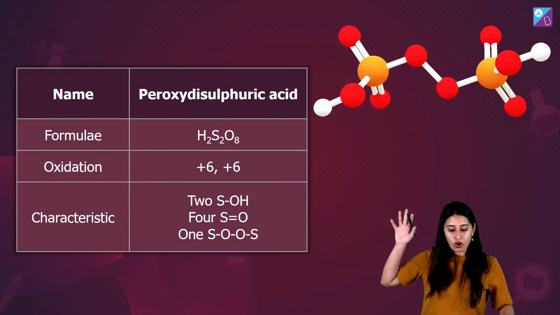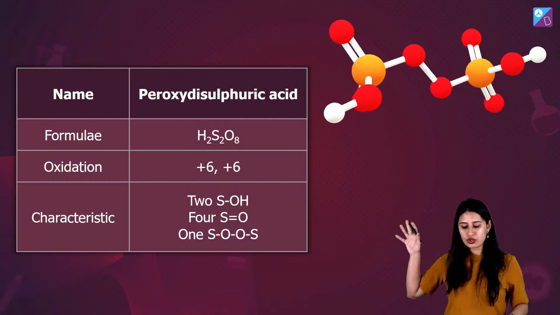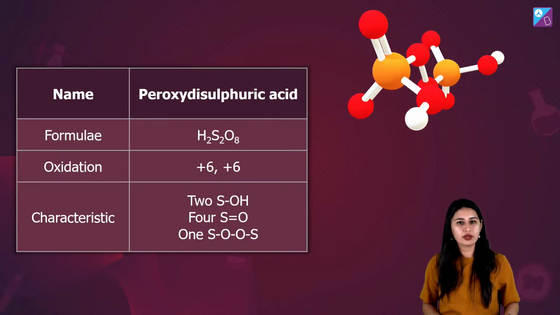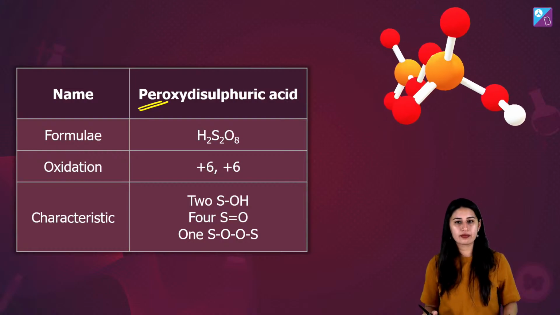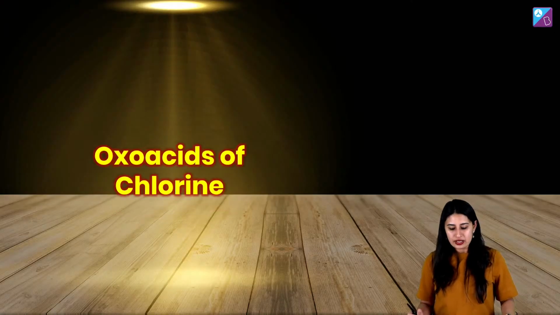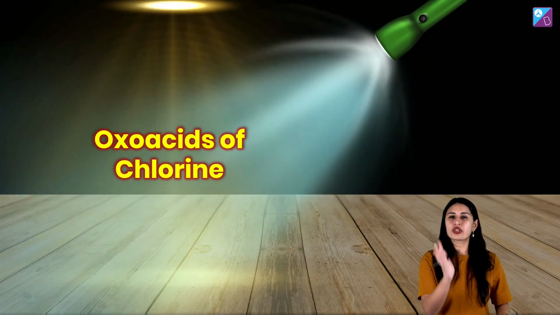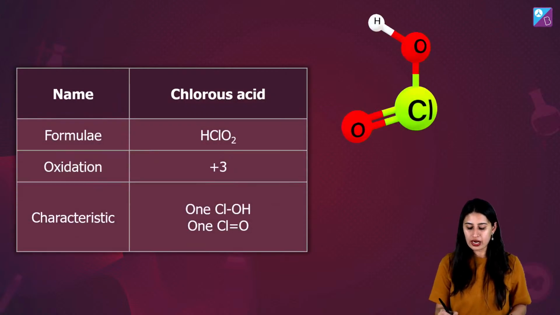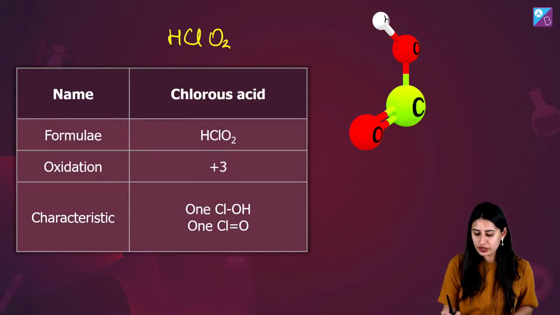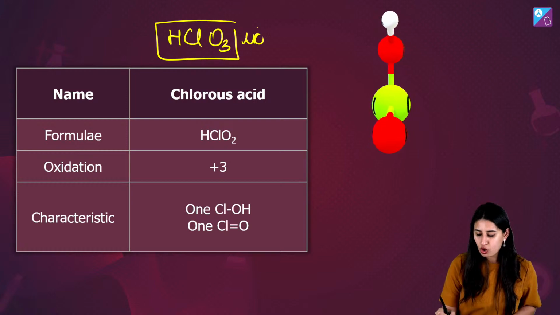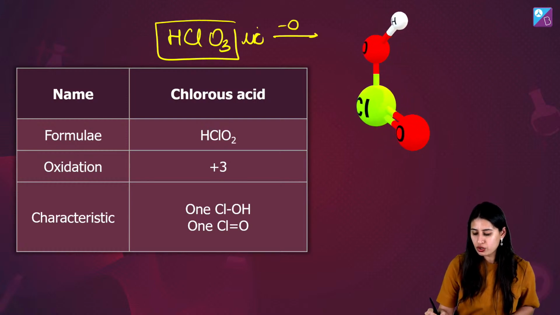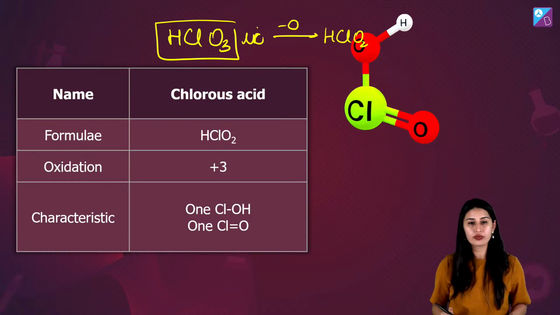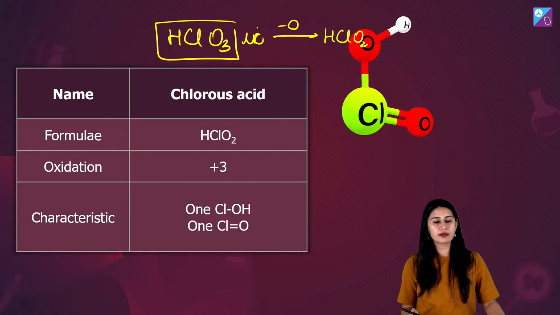Then the peroxydisulfuric acid, H2S2O8, नाम में ही पर है, right? So the same trick you can apply for the chlorine के oxoacids, जैसे कि chlorous acid. Chlorous acid क्या होगा? मैंने बोला HClO3 को याद रख लो, एक एसिड है, उस एक में से एक ऑक्सीजन हटाओ, you get us acid, HClO2. Yeah, as simple as that.